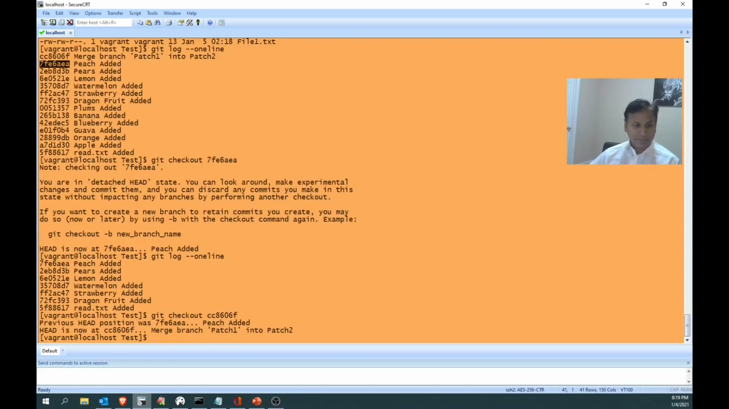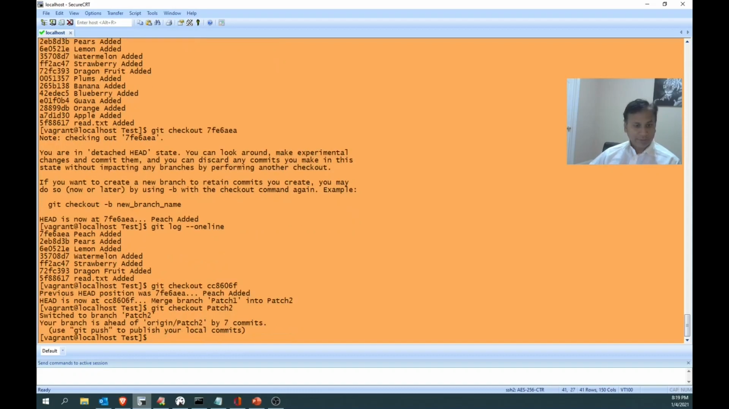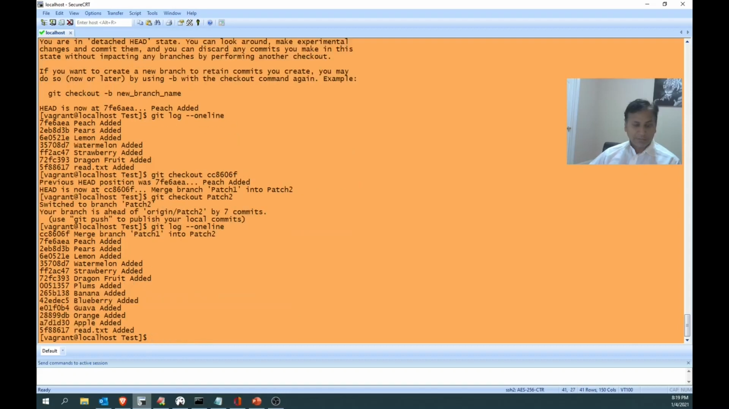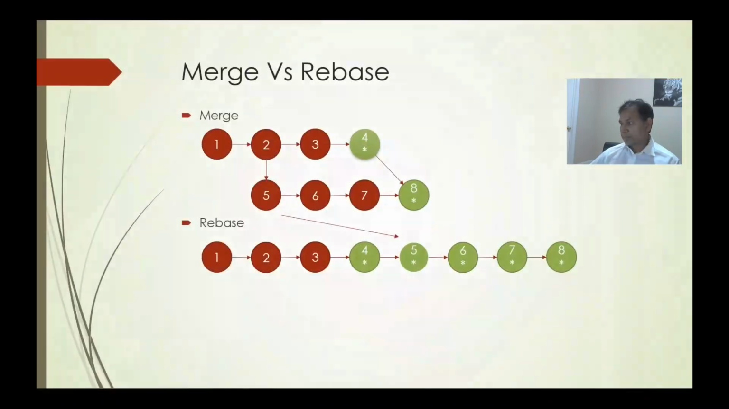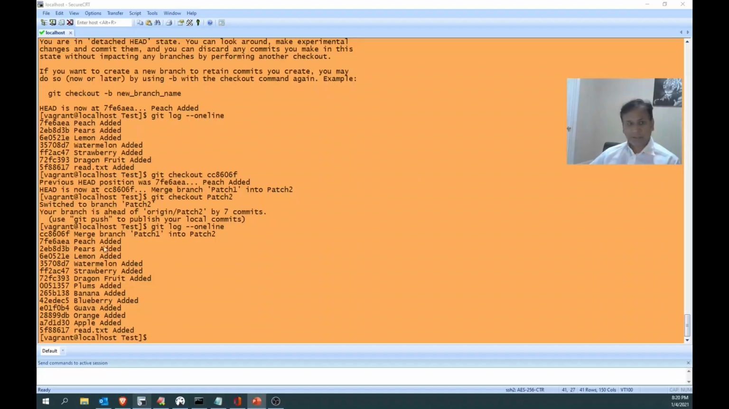Again, I'm setting it back to that one. Git checkout patch 2, the head is attached. Perfect. Now everything is there. Again, I would like to show it for your reference. Now only the 4 changes are incorporated into 8. When we saw the 7, we are having only the old changes. That's it. Now the next one is rebase.